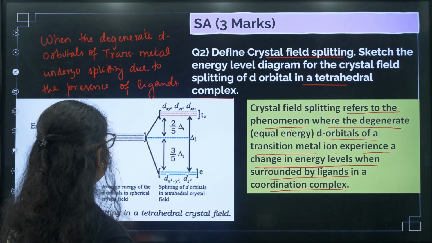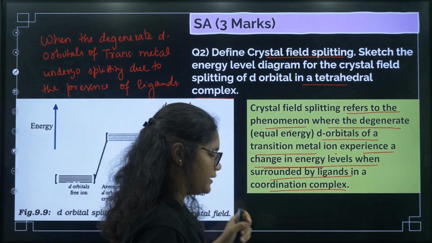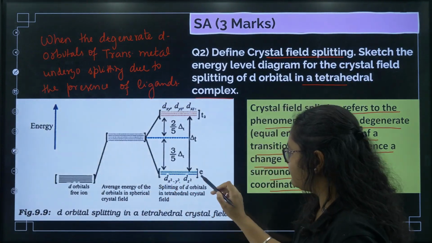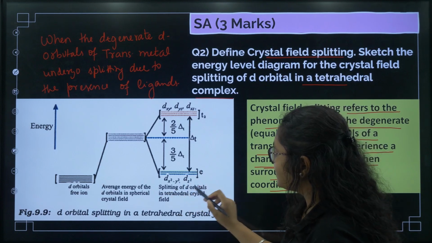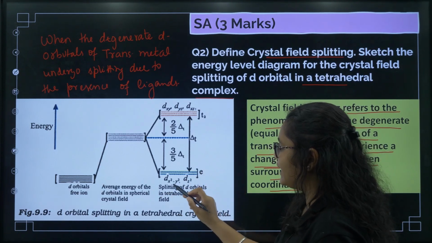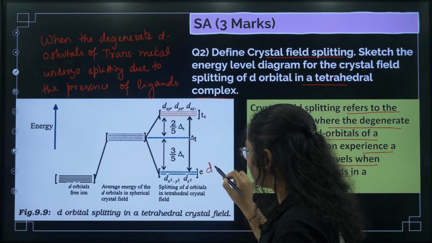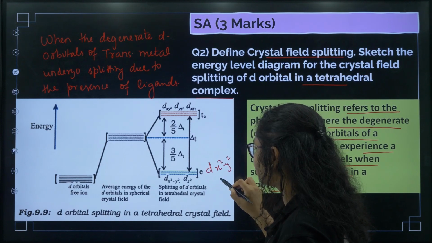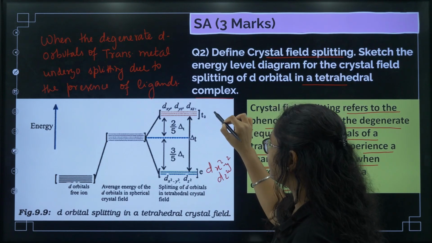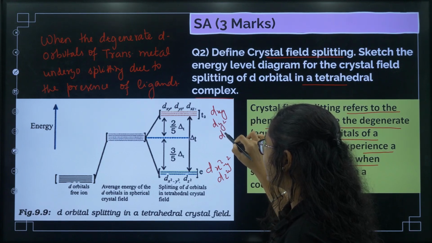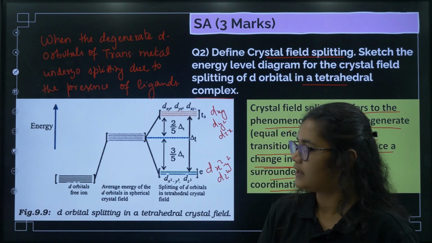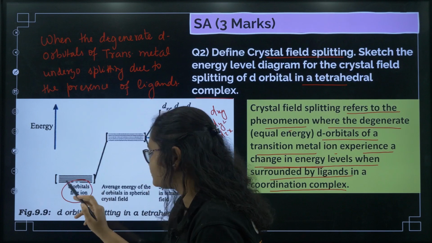Now for tetrahedral, if you can sketch the diagram. Here in the lower level it will be E, in the upper level it will be T2, right. And what are the orbitals here? dx square minus y square and dz square, and here it is dxy, dyz and dzx, okay. So you need to write down these levelings properly, okay.